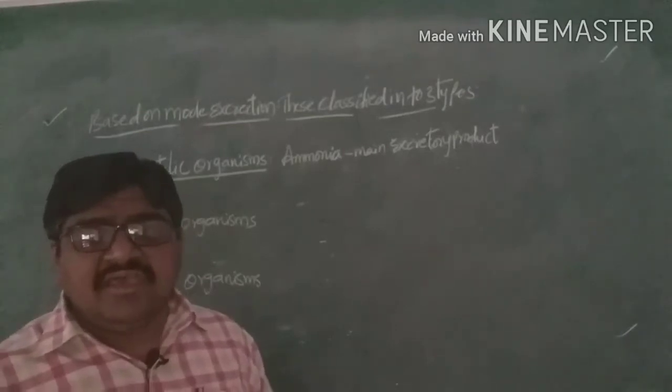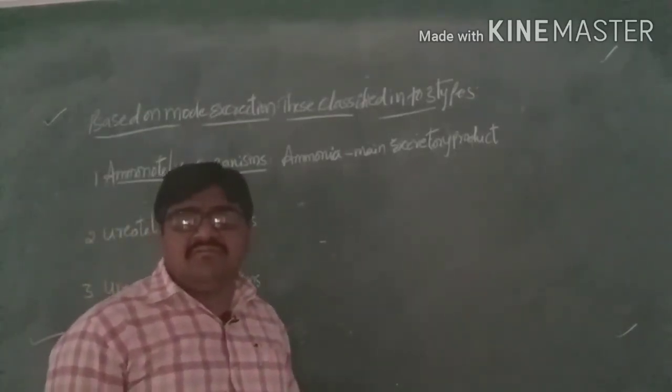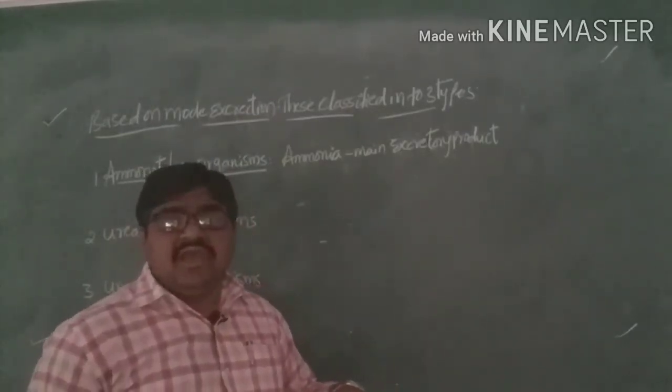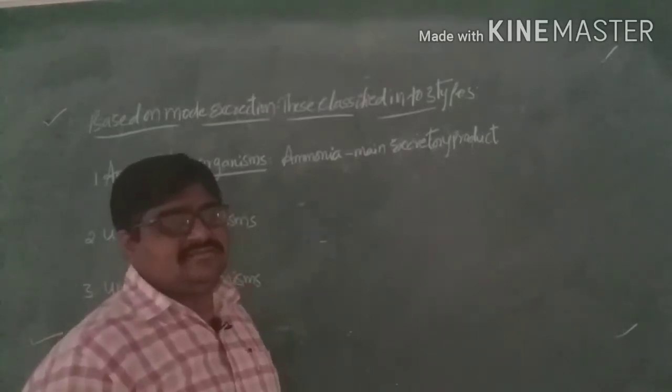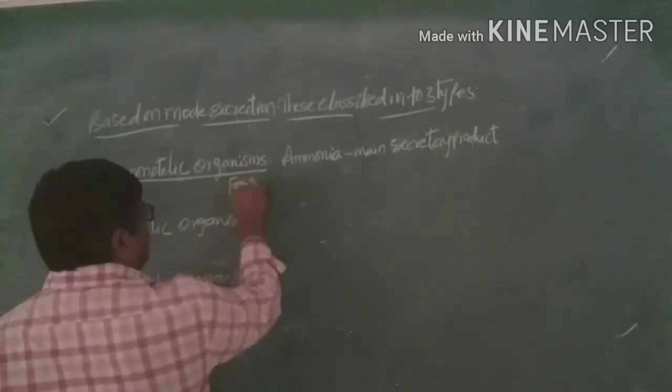And these are formed in the liver, by the deamination of amino acids.